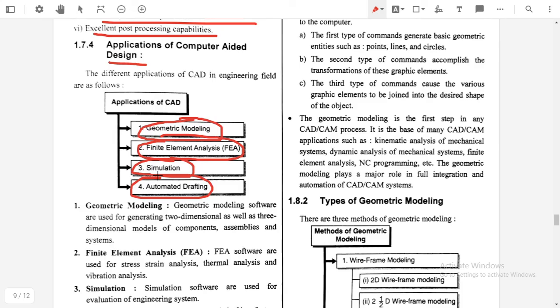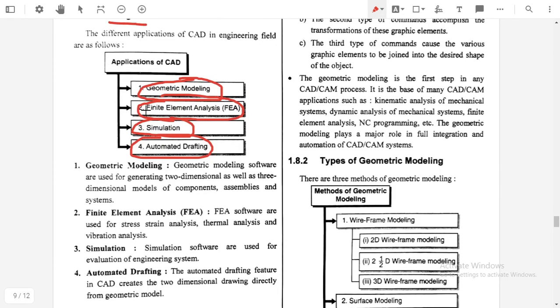As we discussed the design process of any object, if we compare it with the CAD design, then we discuss the four processes of computer aided design, that is geometrical modeling, then finite element analysis, then simulation, and automated drafting. So these are some applications of CAD.